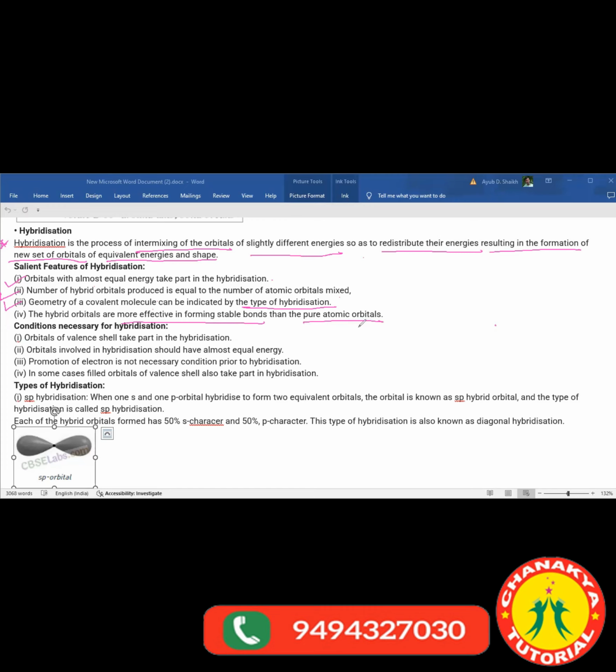Clear? So what conditions are essential for orbitals to undergo hybridization? First, orbitals of the valence shell take part in the hybridization. Do all orbitals take part? No, only orbitals of the valence shell will take part in hybridization. Second, orbitals involved in hybridization should have almost equal energy, slightly different only, as we learned earlier.